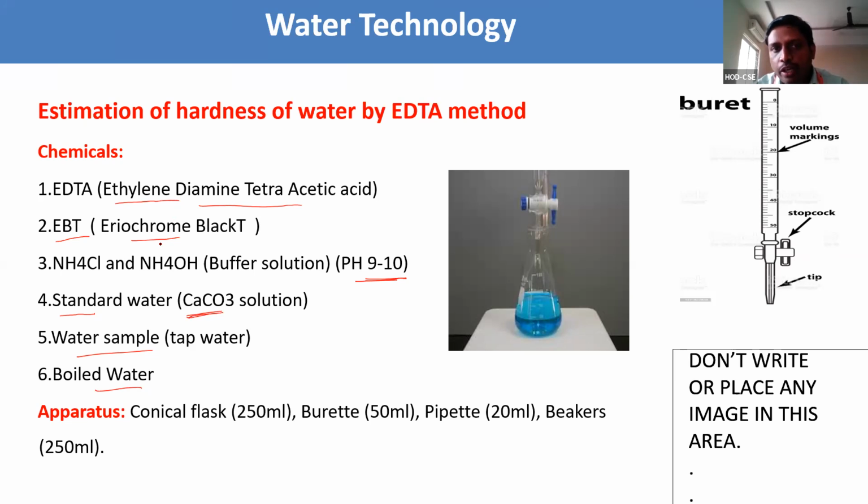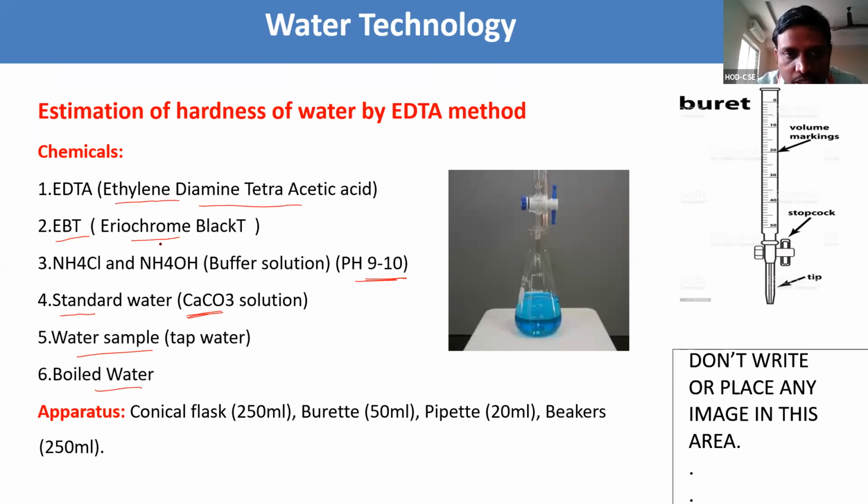In the 4 steps we are using this formula for the molarity of the given standard water. The chemicals we are taking are EDTA, ethylene diamine tetraacetic acid, and EBT, eriochrome black T. The buffer is a mixture of ammonium chloride and ammonium hydroxide, prepared from these two chemicals.